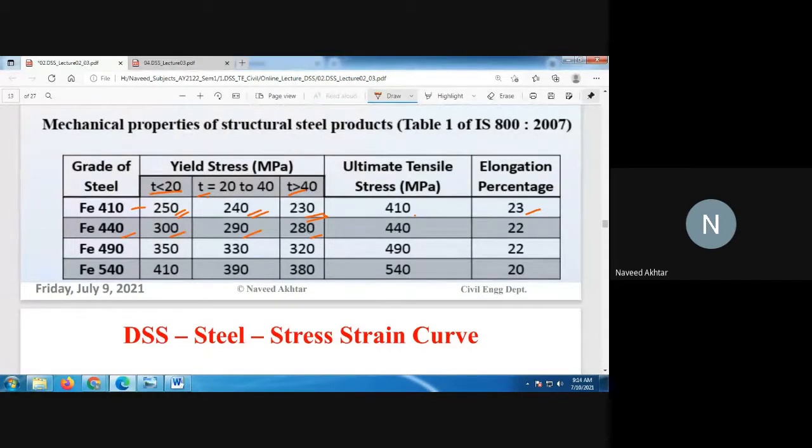The ultimate tensile strength of the Fe440 is 440 Newton per mm square, and the elongation is 22. And similarly for the other two grades of steel, that is Fe490 and Fe540. So when you do the tensile strength test on the steel, you can come to know that.